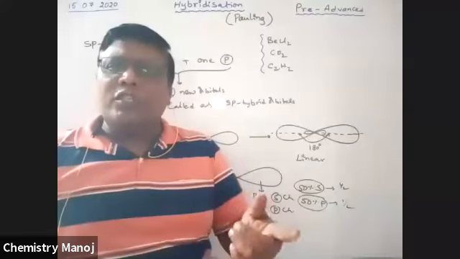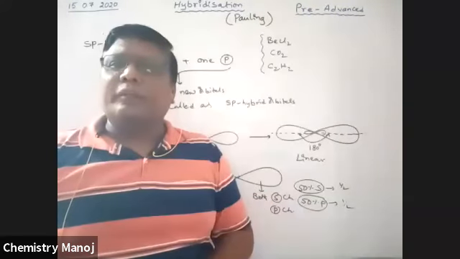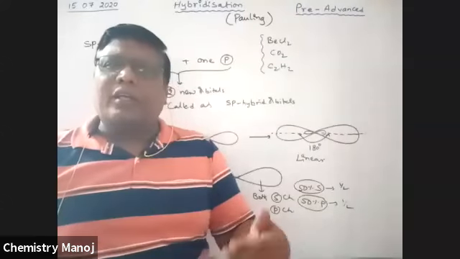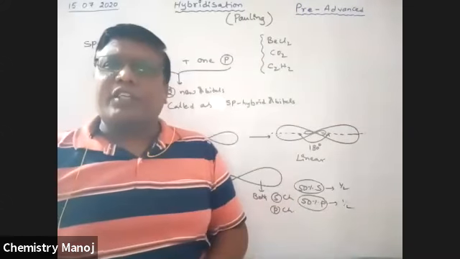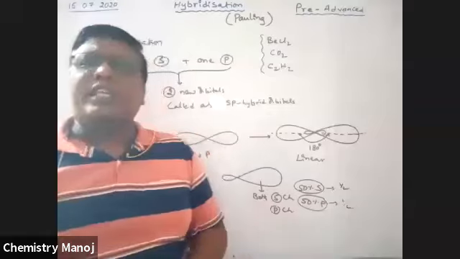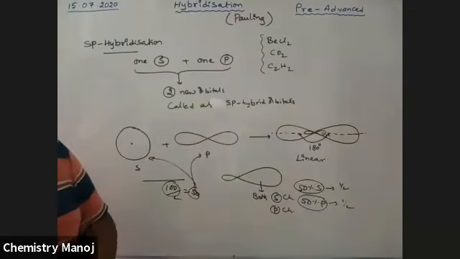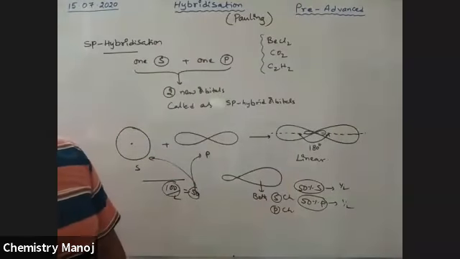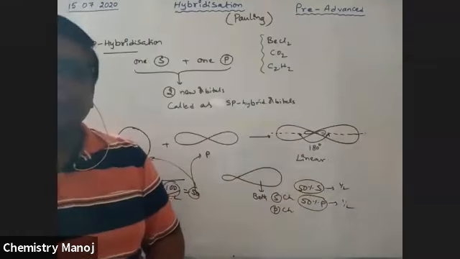Okay, sigma bond only gives the shape of the molecule. Pi bond doesn't decide it because it is a secondary bond. Pi bond doesn't decide the shape or the hybridization. So this is very, very important. This is linear hybridization. sp hybridization is also called linear hybridization because the shape is linear.